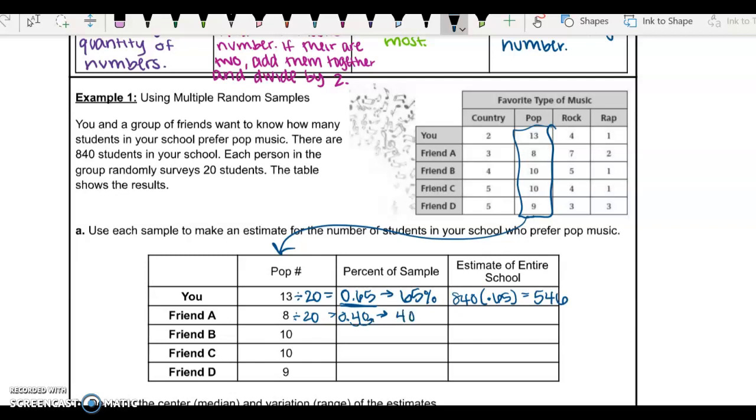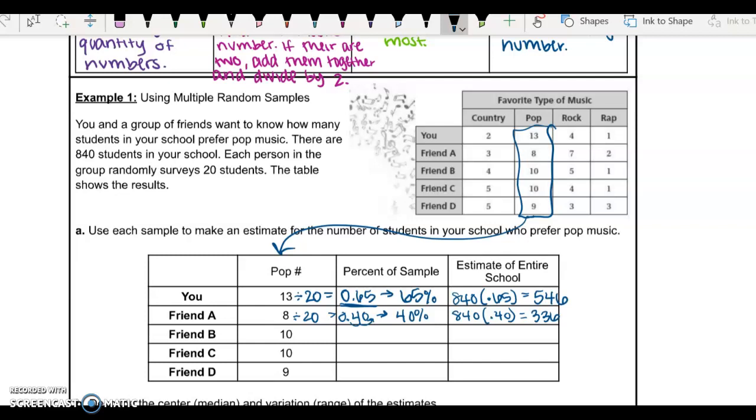And so that's 40% of their people that they surveyed prefer pop music. So we're going to take 840 times our decimal version, and we find out that they would estimate that 336 people out of the whole school likes pop music.